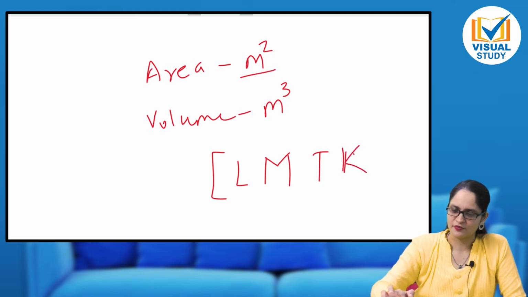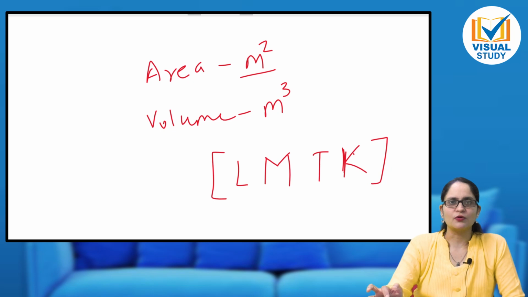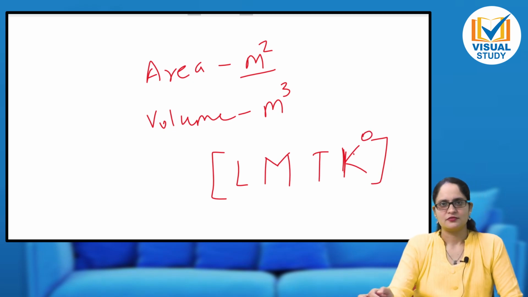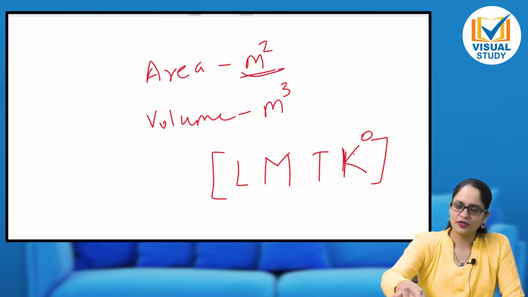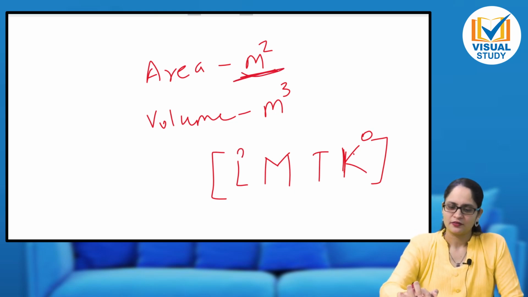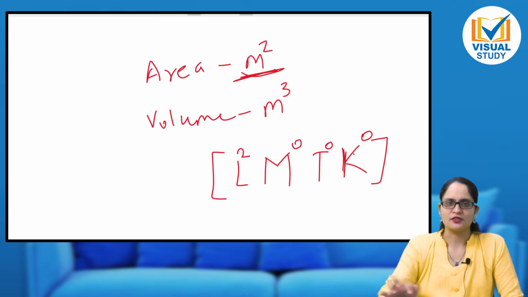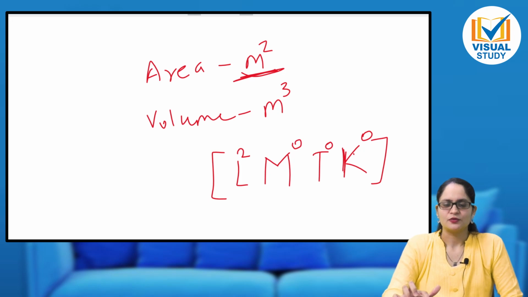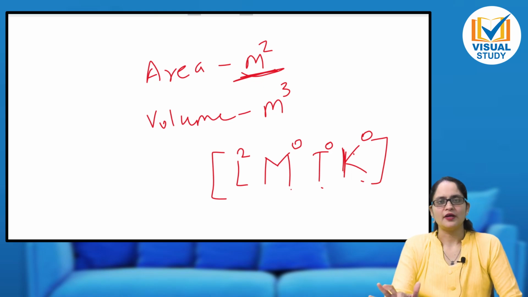SI unit is Kelvin, so I can write here. But there is no temperature in the quantity, so I will write K raised to 0. Now here, area is meter square, that is length square. So M raised to 0, T raised to 0. Only length is present, so L square. Mass is not present, time is not present, temperature is not present. So I am writing raised to 0 to everyone.